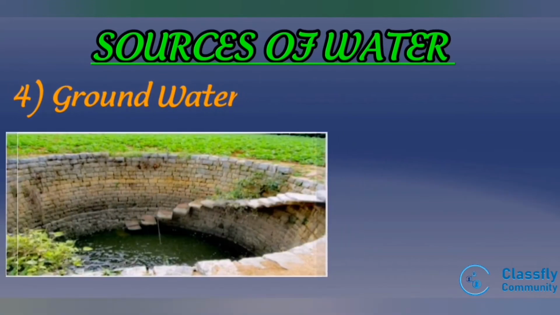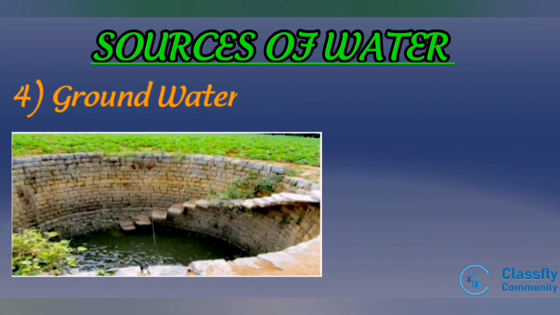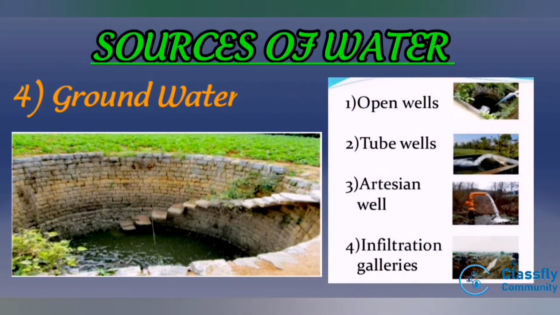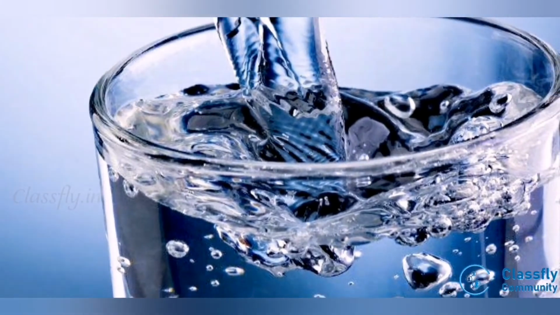Groundwater. It is the water present beneath the earth's surface in the soil pore spaces and in the fractures of rock formations. For example, open wells, tube wells, artesian wells and infiltration galleries. This is regarding the sources of water. Next, move on to the impurities of water.